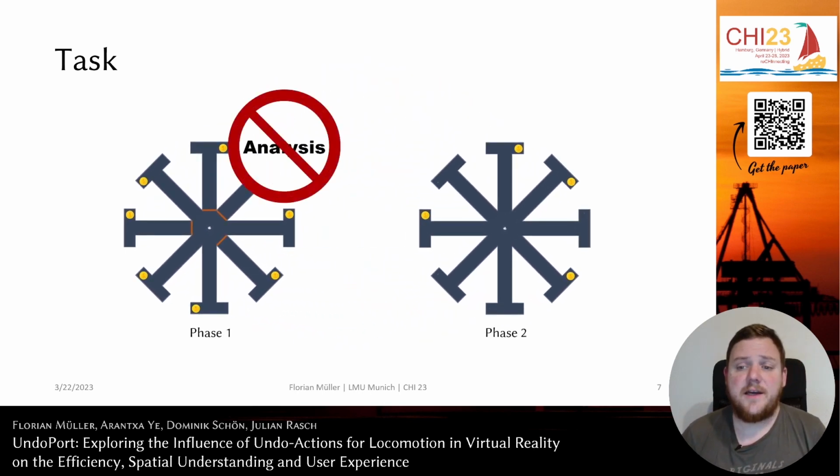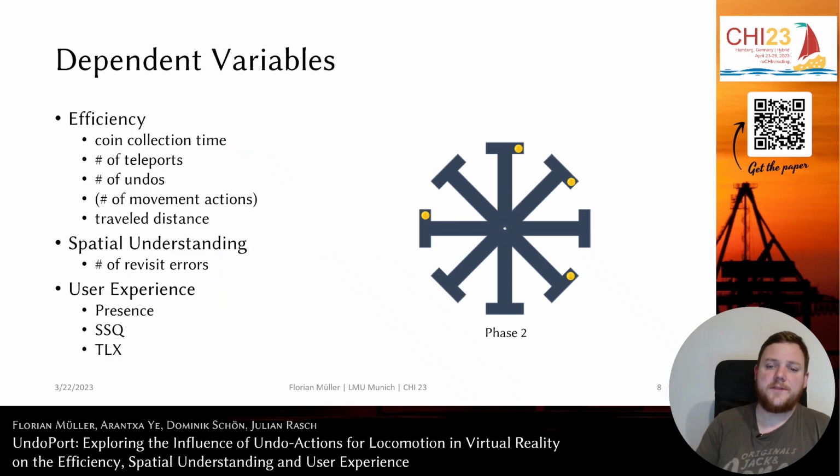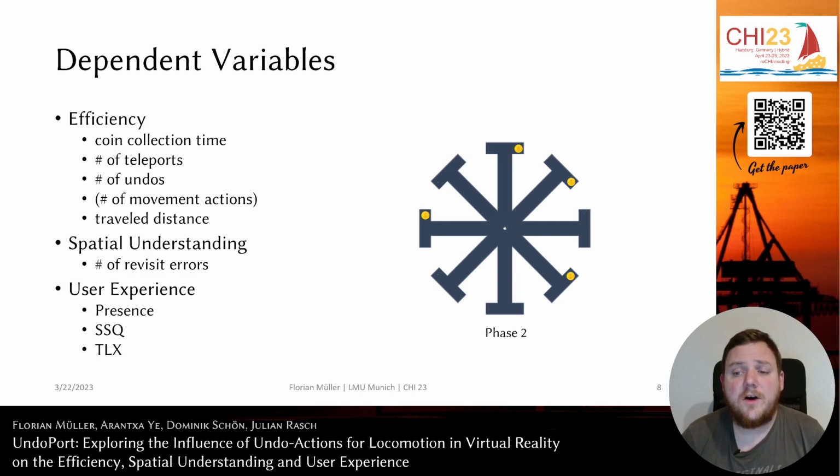For the analysis, we basically ignored the first phase, which was only considered a training phase for this task, and analyzed only the second phase, so the 4 coins collected after the doors opened. For these 4 coins, we counted how often participants entered corridors that they visited before as a measurement for problems in the spatial memory. We also measured the coin collection time, number of teleports, number of undos, and so on as a measure for the efficiency.